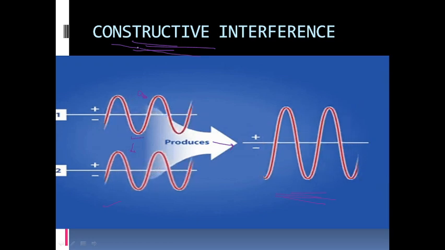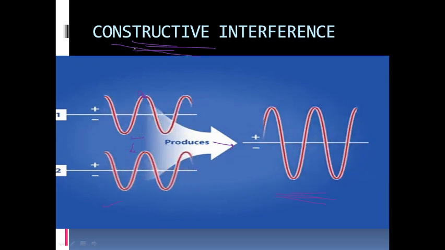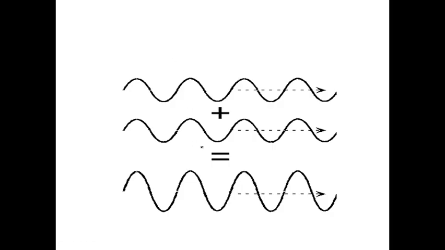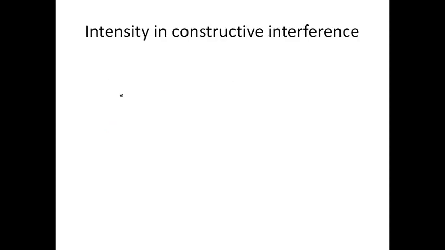As the name suggests, this is constructive, that means the resultant wave is getting amplified. You can imagine it like this. One wave is flowing like this, and the crest of the next wave is aligned with the crest of the initial wave. So when these two waves add up, the resultant will be an even bigger wave. Its resultant amplitude A dash is equal to A plus A, where A is the amplitude of each of the individual waves.